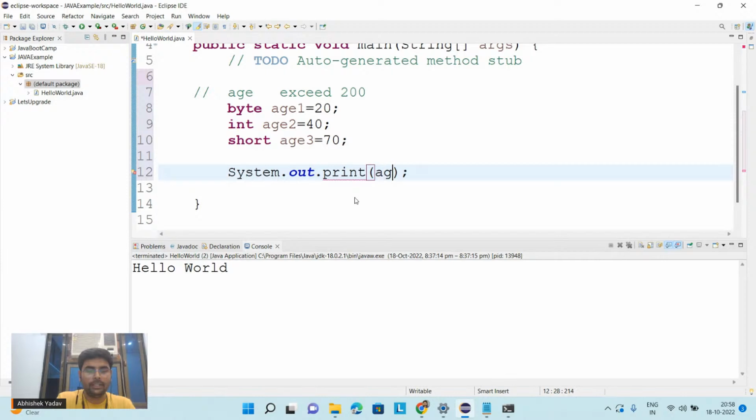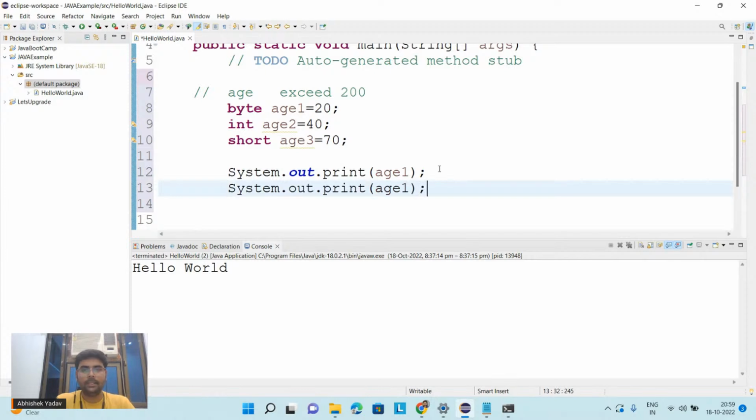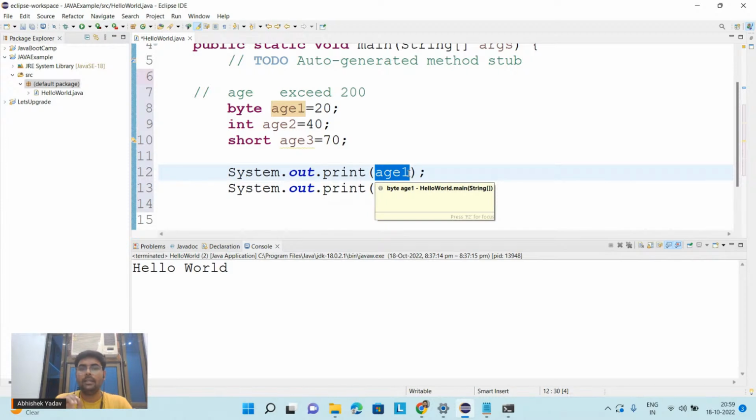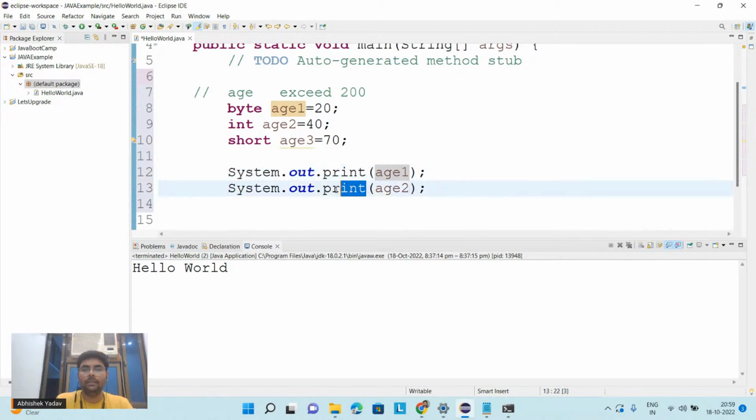So let's print age1. After that, System.out.print, let's print age2. Here you can see I am not enclosing these variables inside double quotes, because these are variables, not English sentences. When I have to print an English sentence on the output screen, I have to enclose that sentence inside double quotes. So here I am printing age1 and age2 using the print method.